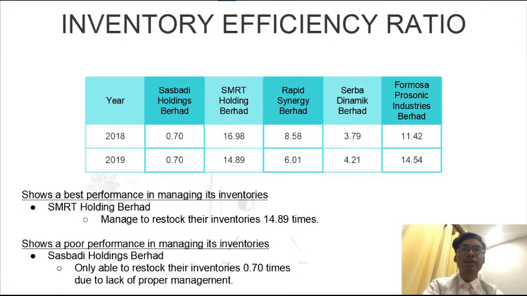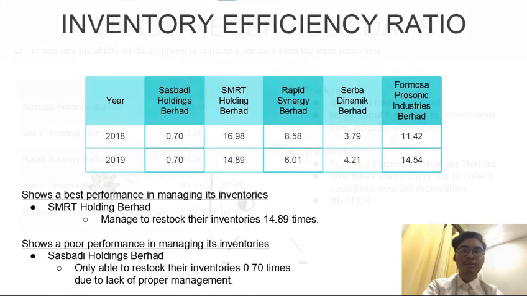Next is the inventory efficiency ratio. As we can see, SMRT Holding Berhad shows the best performance in managing its inventories. It shows that the company managed to restock their inventories 14.89 times. However, Sasbadi Holdings Berhad shows a poor performance in managing its inventories because this company is only able to restock their inventories 0.7 times due to lack of proper management.